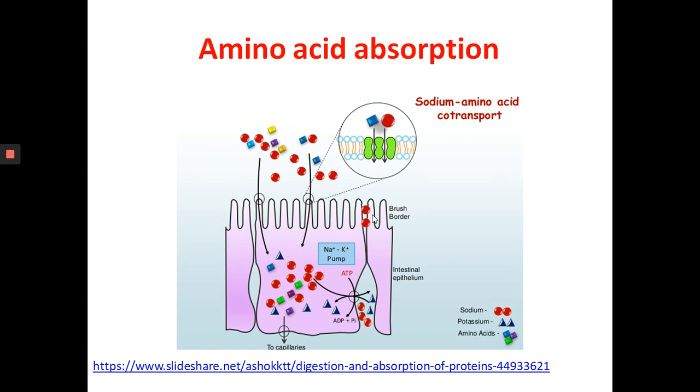There are different types of transporters localized in either the apical or basolateral membrane. They help in the absorption along with the sodium. The basal membrane also has transporters that help in the movement of amino acids from the cell into the capillaries. So transport is only in one direction.